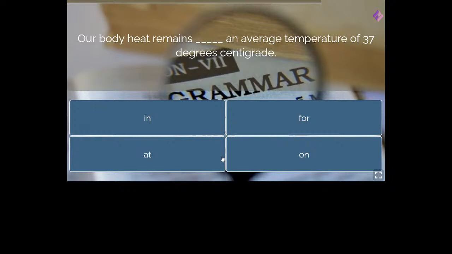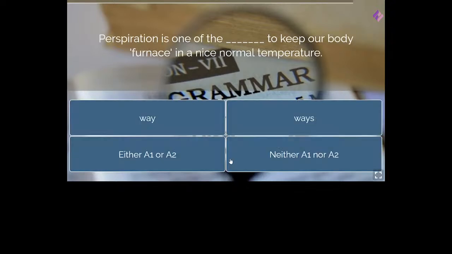Our body heat remains, is it at an average temperature, or on an average temperature, in an average temperature, for an average temperature? So what is your answer? Ria says at. Okay, what about the rest of you? Bhargavi, Mrudula also say at. So it is normal temperature.